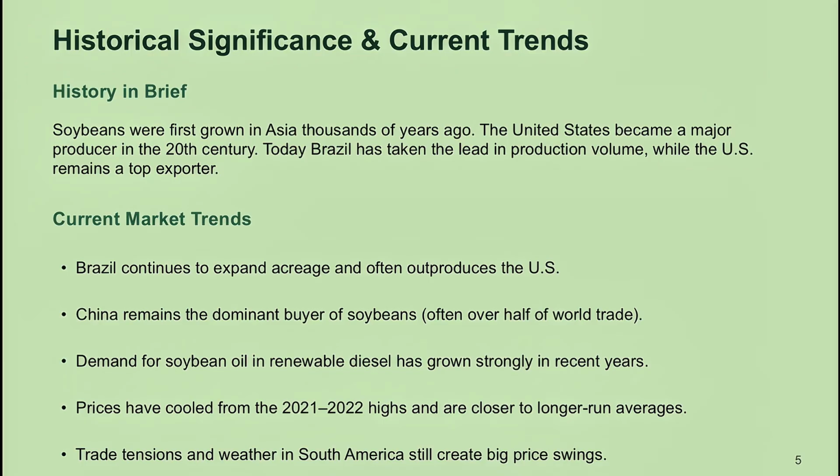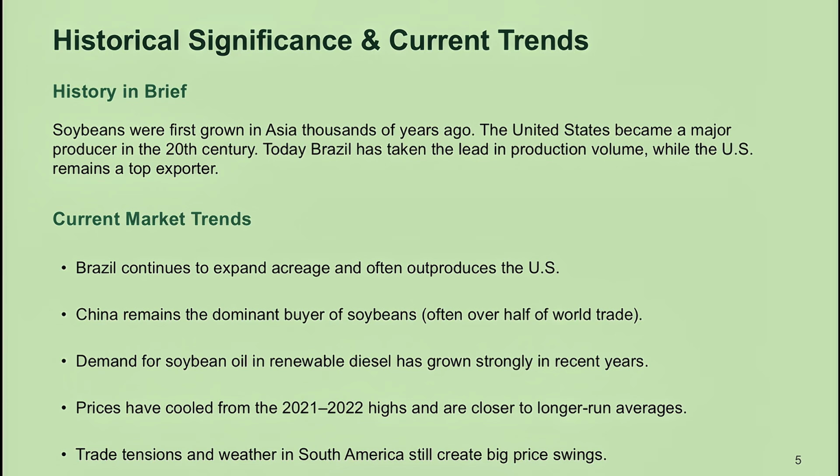The historical significance and current trends. Soybeans originally came from Asia thousands of years ago. The United States became a major producer during the 20th century. In recent years, Brazil has taken the lead in total production volume. One of the biggest stories in the market right now is Chinese demand.